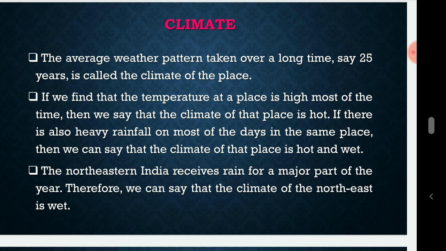Now the second point: if we find that the temperature at a place is high most of the time, then we say that the climate of the place is hot. If there is also heavy rainfall on most of the days in the same place, then we can say that the climate of that place is hot and wet. Now next, northeastern India receives rainfall for a major part of the year. Therefore, we can say that the climate of the northeast is wet. That depends upon the place.